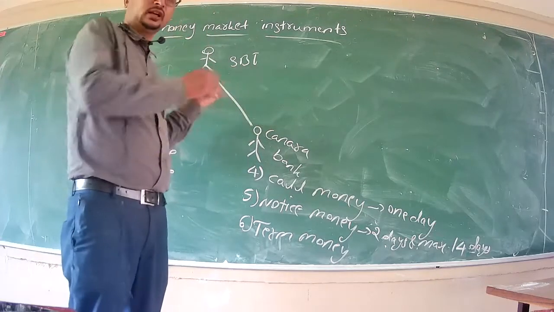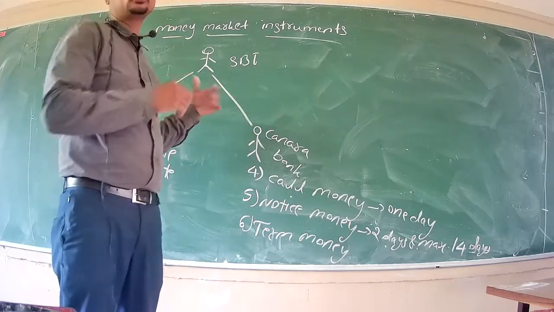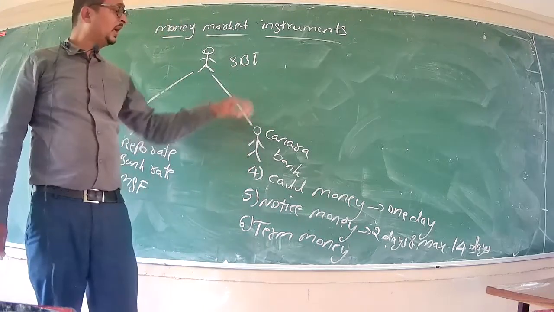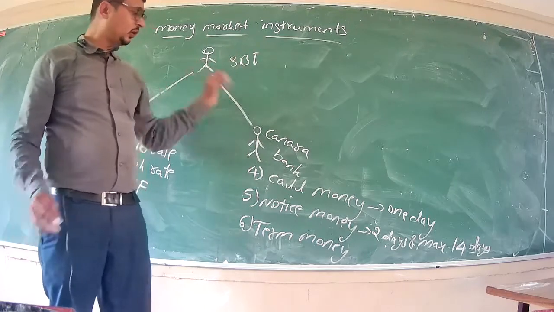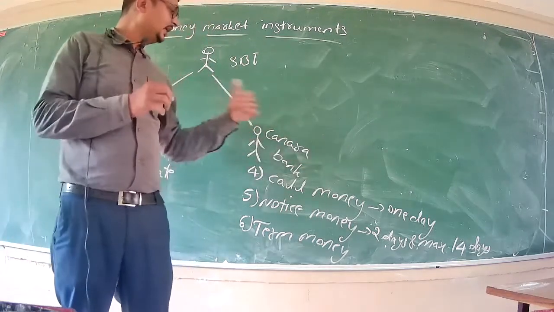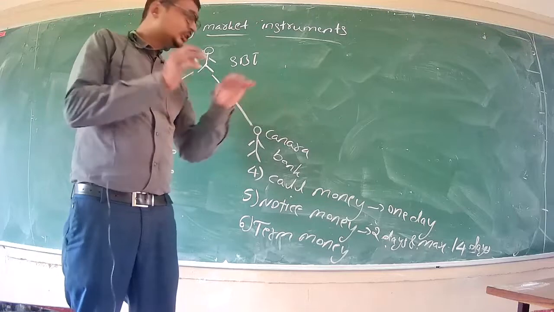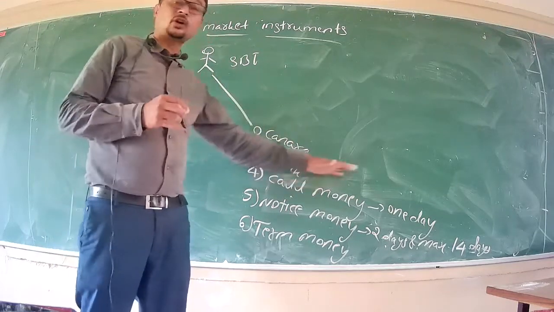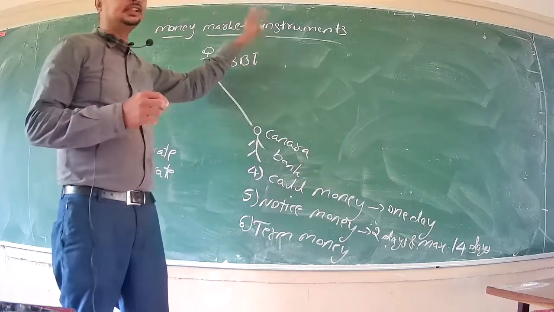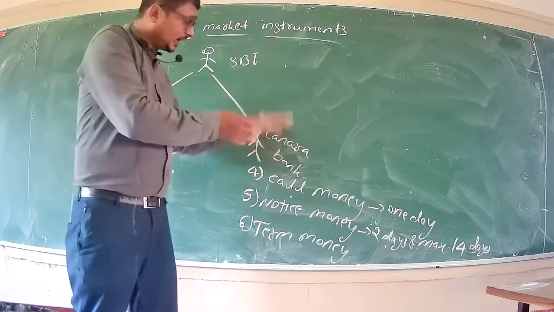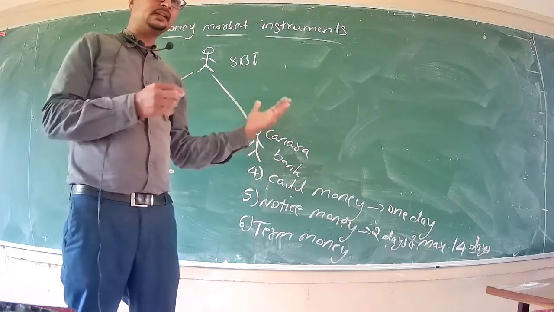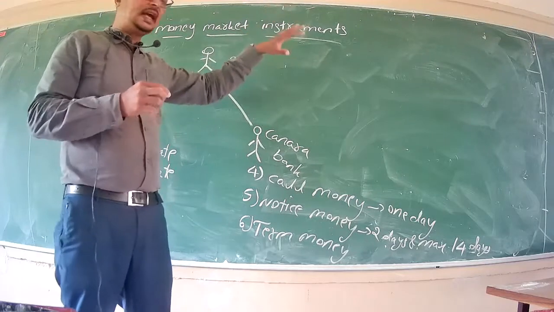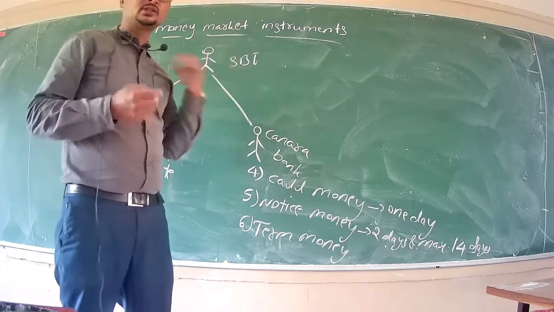SBI needs further funds after borrowing from the Reserve Bank of India, RBI, and it asks its friend Canara Bank for a further loan, and Canara Bank grants a loan for 1 day. Within the 1 day, the entire loan should be paid back. So if within a day SBI pays back, that loan is called call money. That is why this is considered a money market instrument: the entire borrowing and paying back is completed within a day. That's within a year. If it happens, it is considered a money market instrument, right?